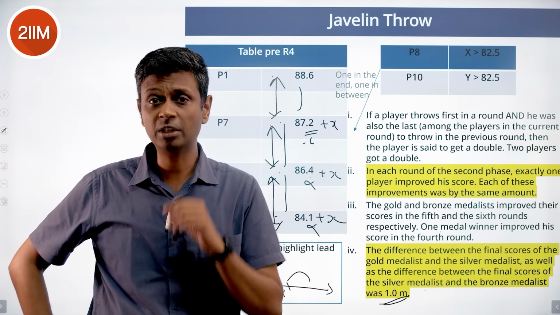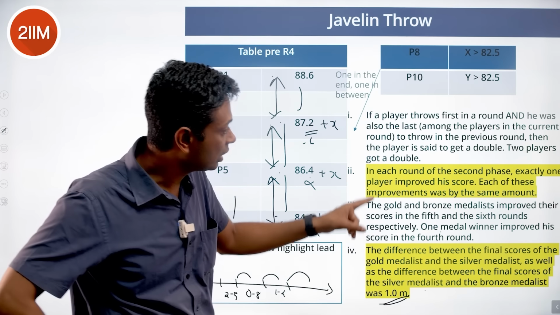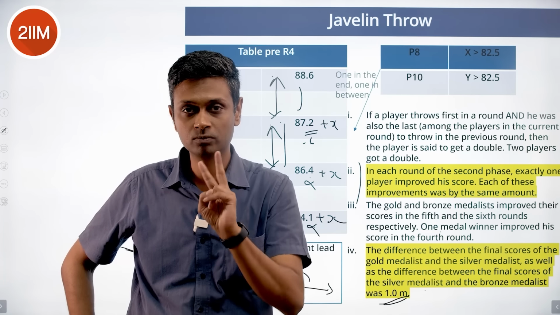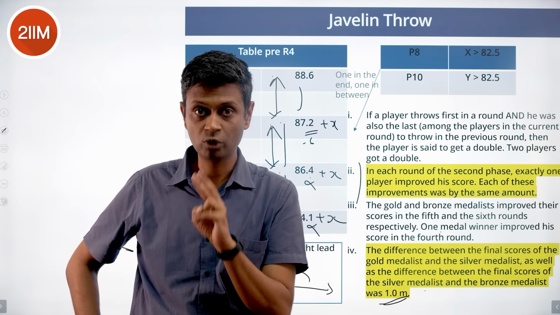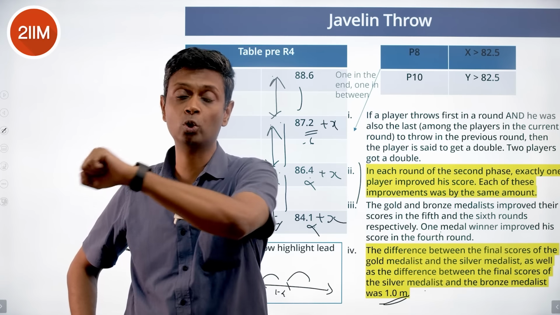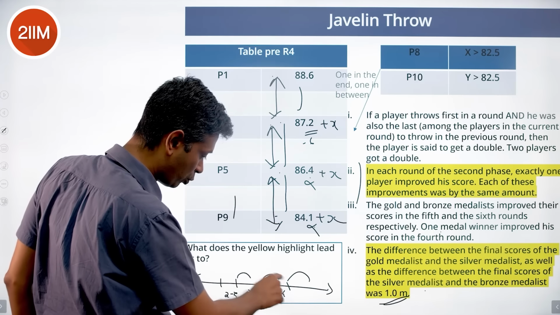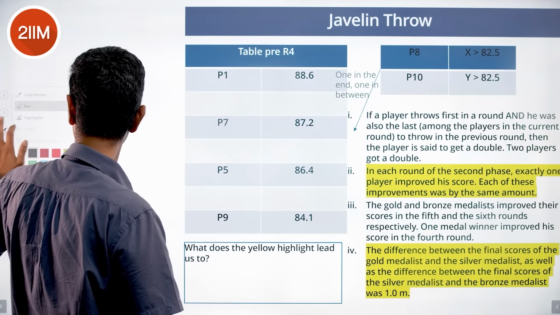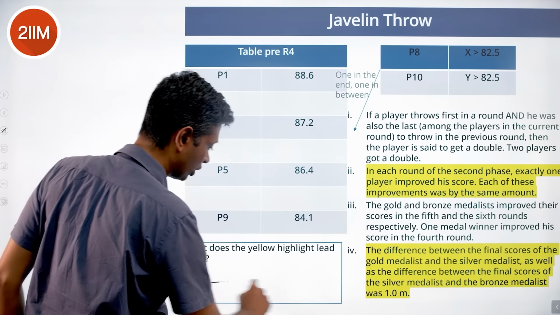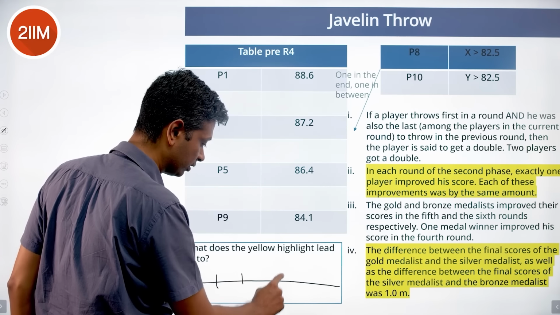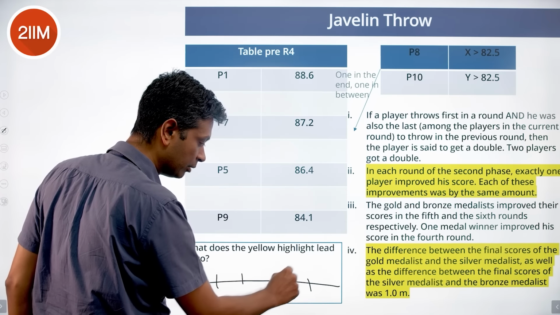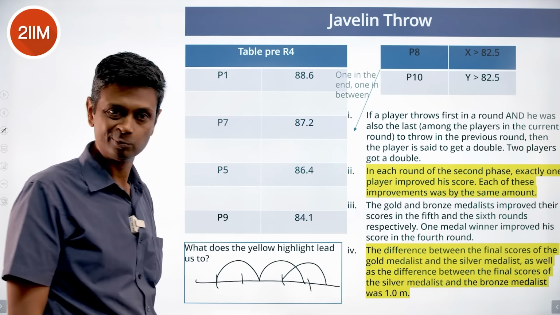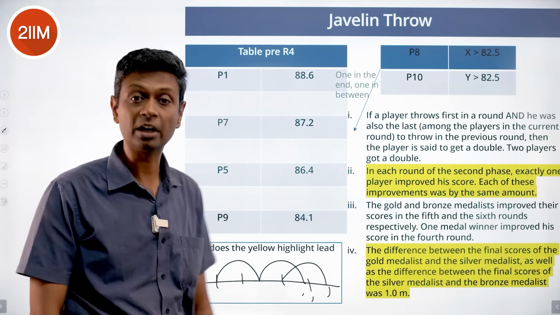So what does that tell me? That tells me one beautiful thing. There are not 3 players who are improving. There are only 2 players who are improving. Two players are only improving, one player is improving twice over. So instead of 4 points being like this, what is actually happening? If you put 4 points on a number line like this, one player improves and another player improves twice over, and therefore we have 3 medal winners.